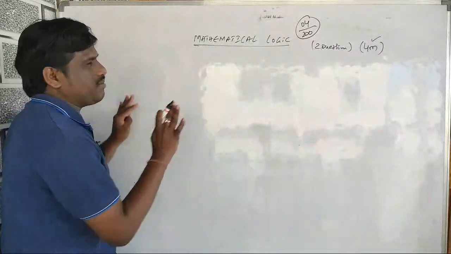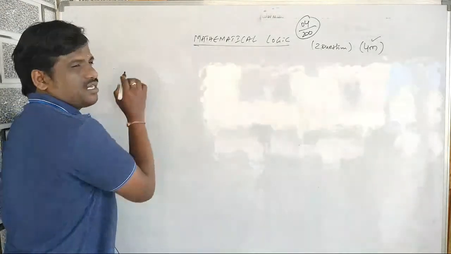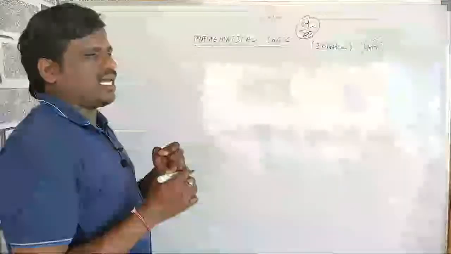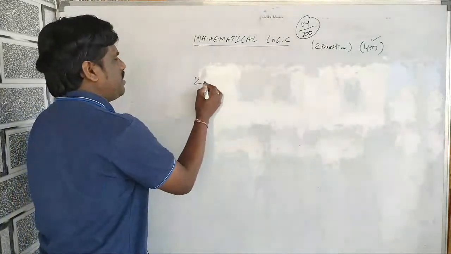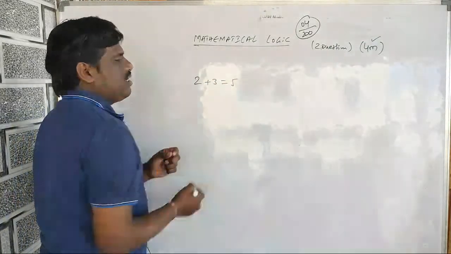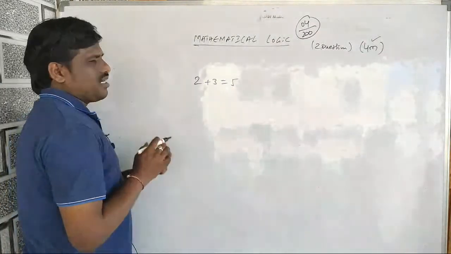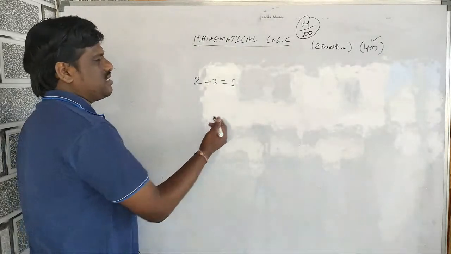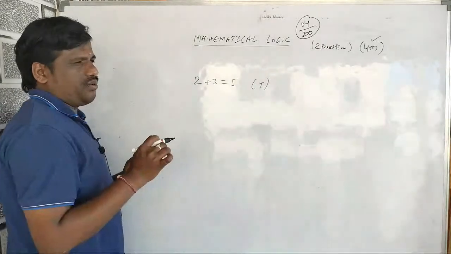Let's see what you need to know in mathematical logic. First you have to know the connections. This is mainly important. Statement. What is a statement? Suppose I take a mathematical statement, 2 plus 3 is equal to 5. This is a mathematical sentence. Any sentence, mathematical or general, if you are able to say true or false, then it has a truth value.